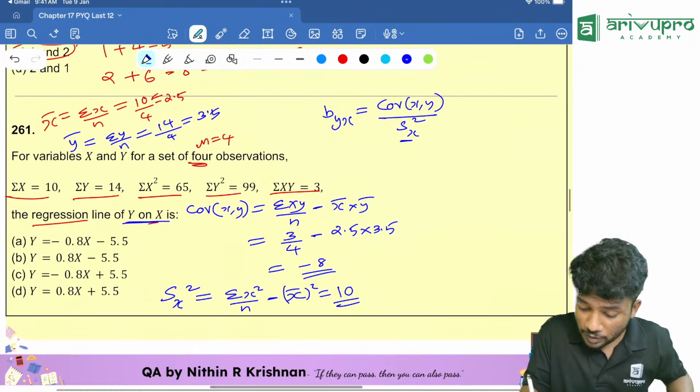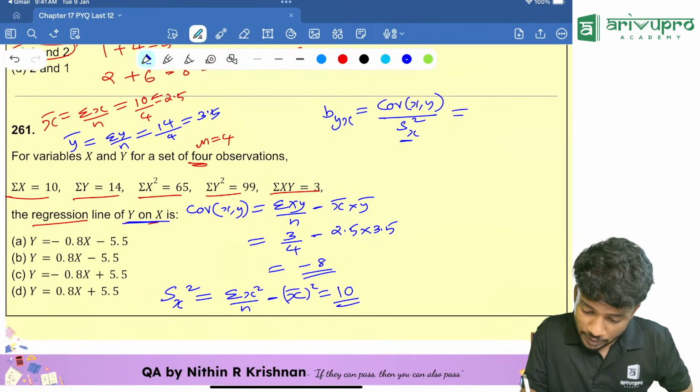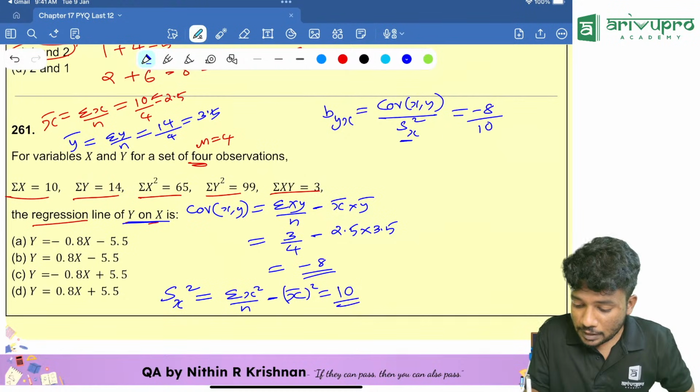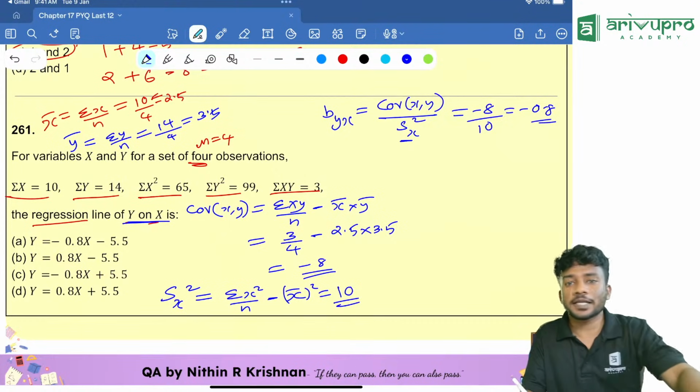Then substitute everything over here. That is covariance, minus 8 divided by 10, which is equal to minus 0.8. You got it as minus 0.8.